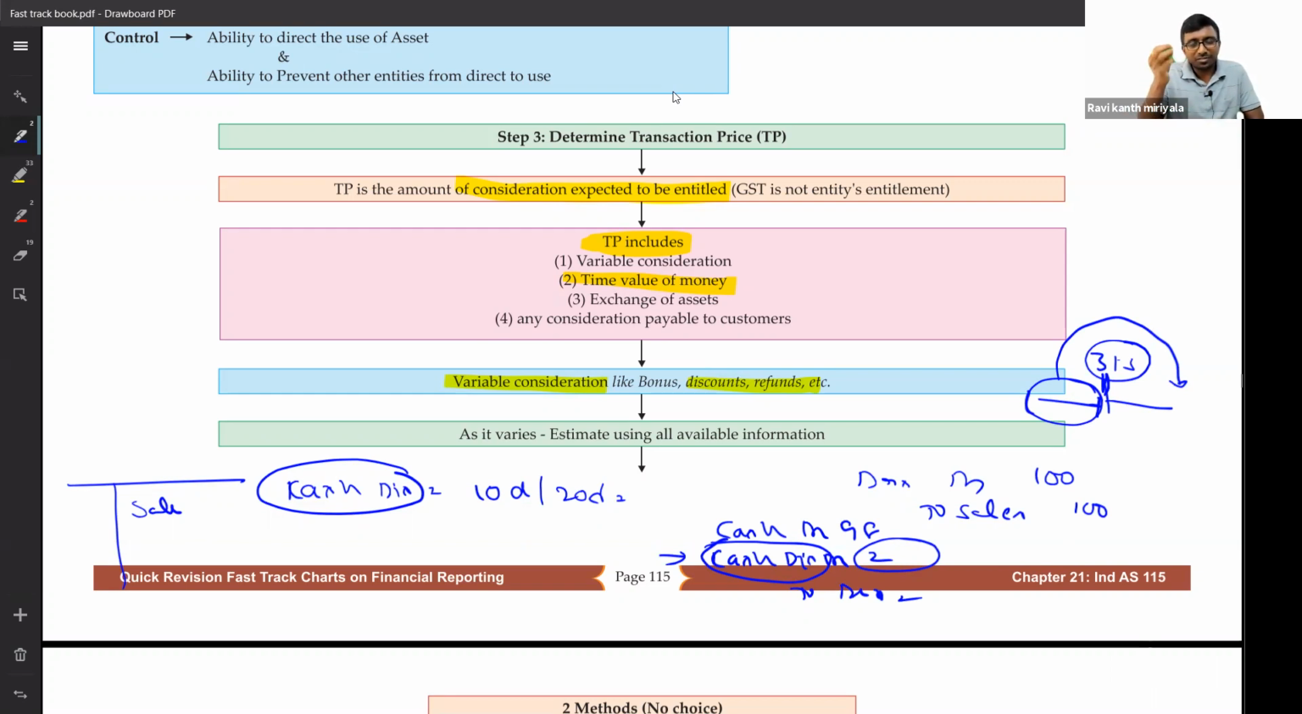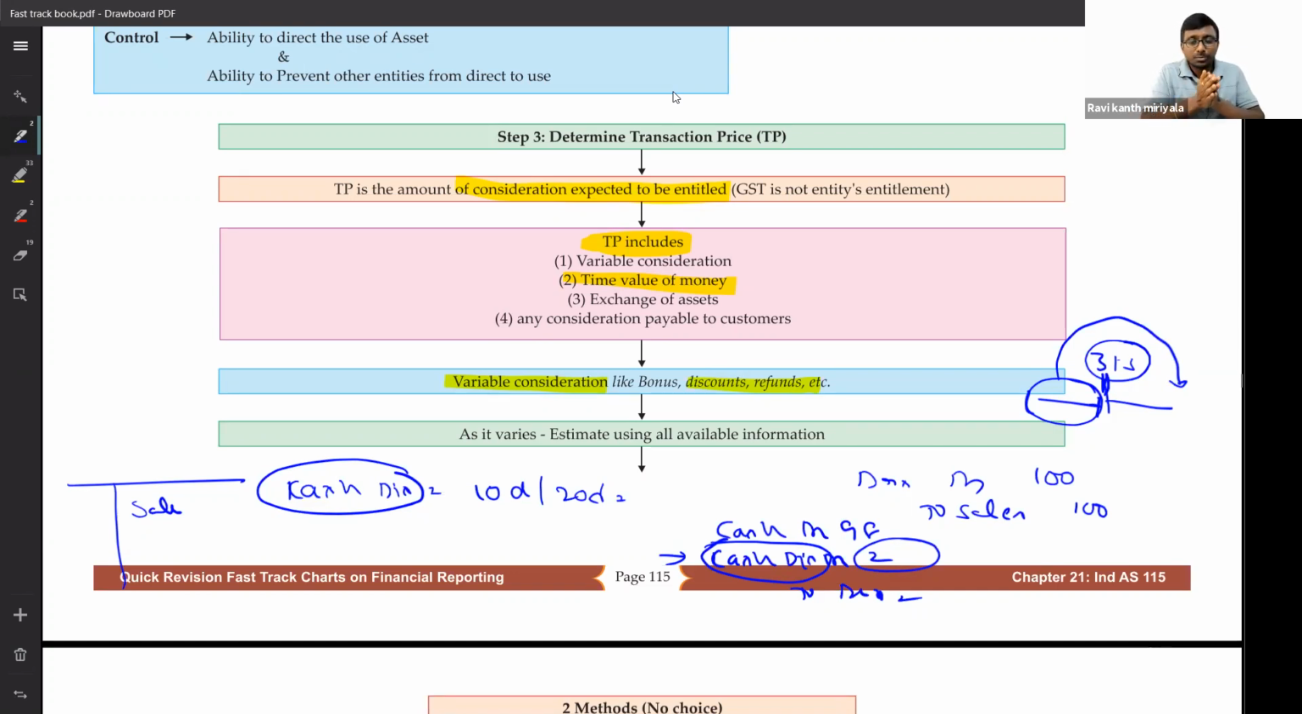So obviously everybody, even listed companies, will be closing in the month of May and June. By that time you will get to know how much cash discount is actually given to the customer. So that won't be a problem. Practically we'll get to know exactly how much amount is given, right?